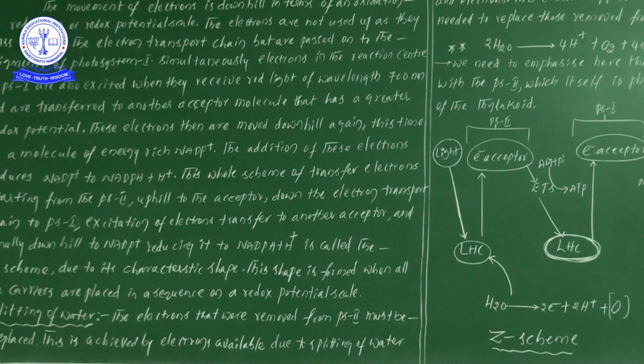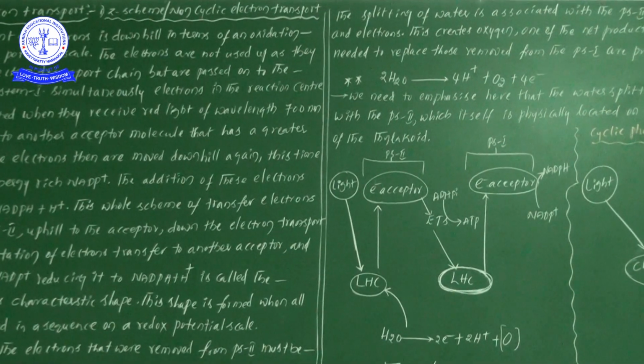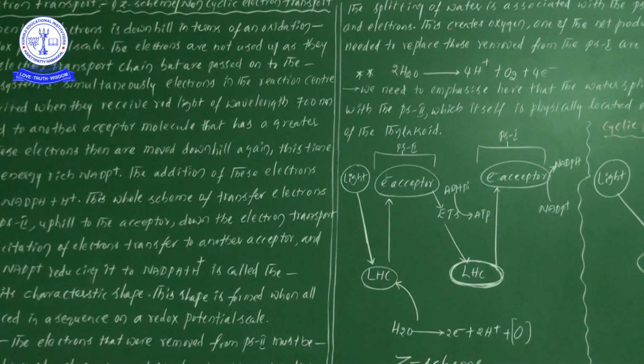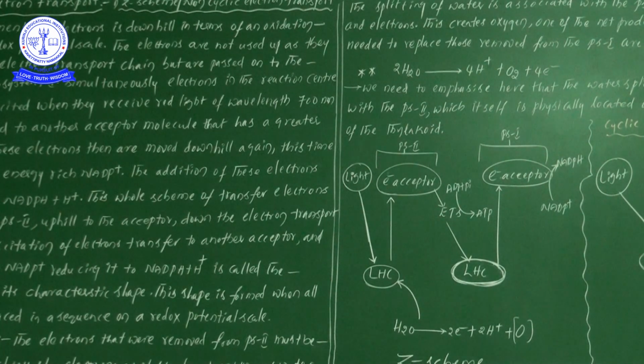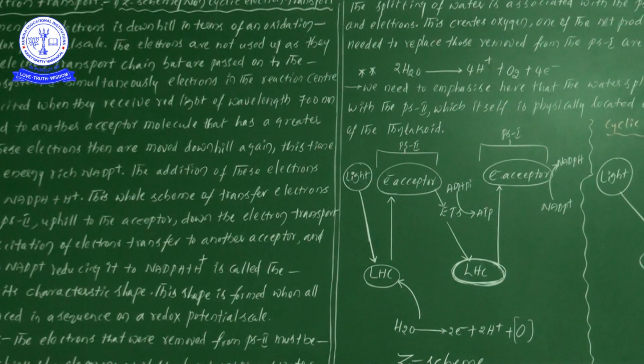Means here, definitely, the electrons which are liberated by the splitting of water are transported continuously from PS2 to PS1 and finally reach the final electron acceptor. There, the electrons are involved in the formation of NADPH.